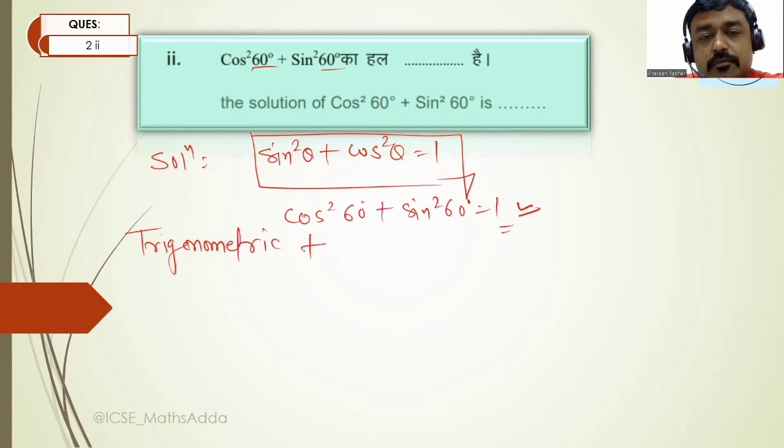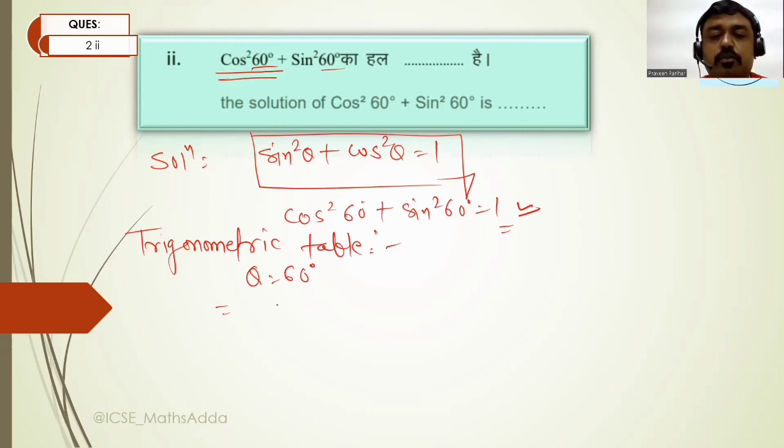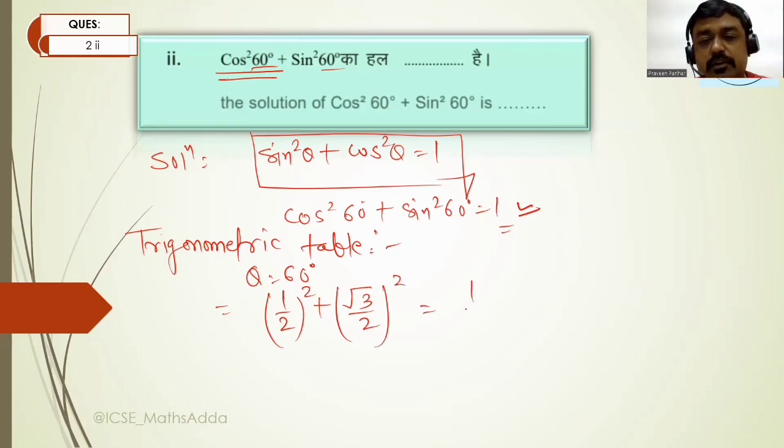But if you are using your trigonometric table, then you have to place the values, with theta equal to 60 degrees. The first is cos square 60, and the value for cos 60 is 1 upon 2, squared, so 1 by 2 whole square, and sin 60 is root 3 by 2 whole square. Now 1 square is 1 and 2 square is 4, root 3 square is 3, and 2 square is again 4.